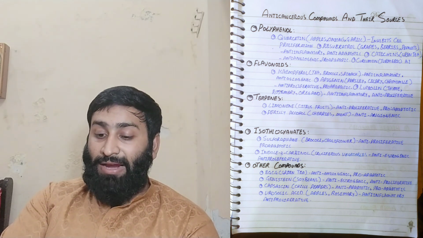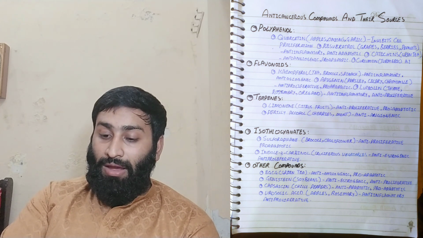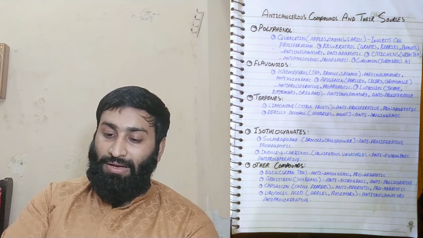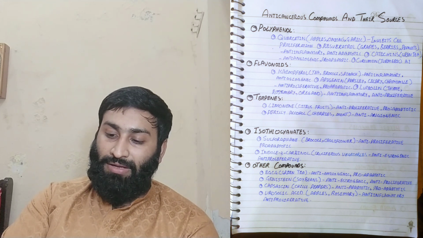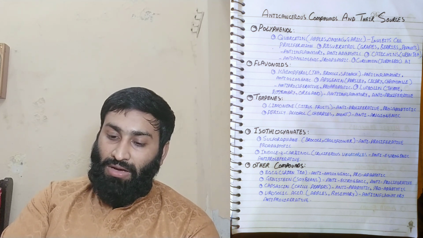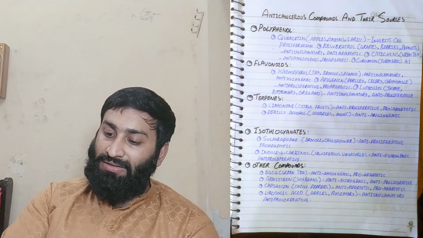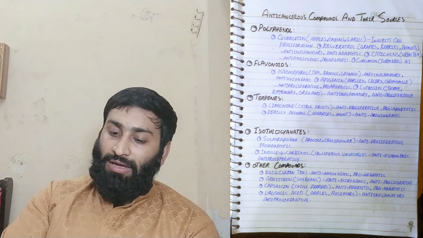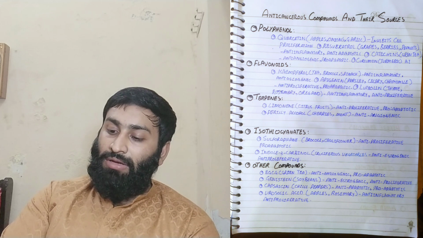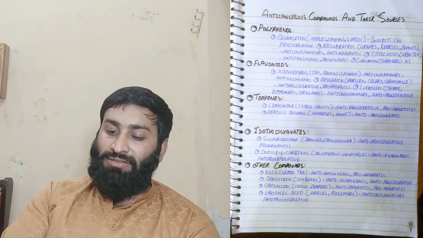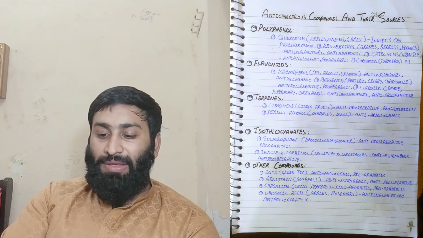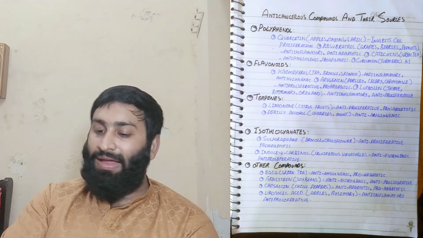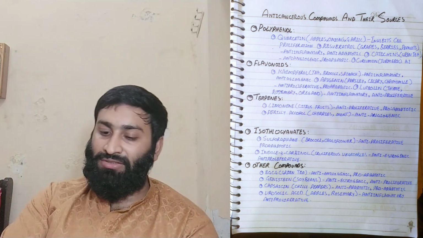The second one is perillyl alcohol, which is present in cherries and mint, and it is anti-angiogenic. So basically terpenes are present in citrus fruit, cherries, and mint. For short, to understand.